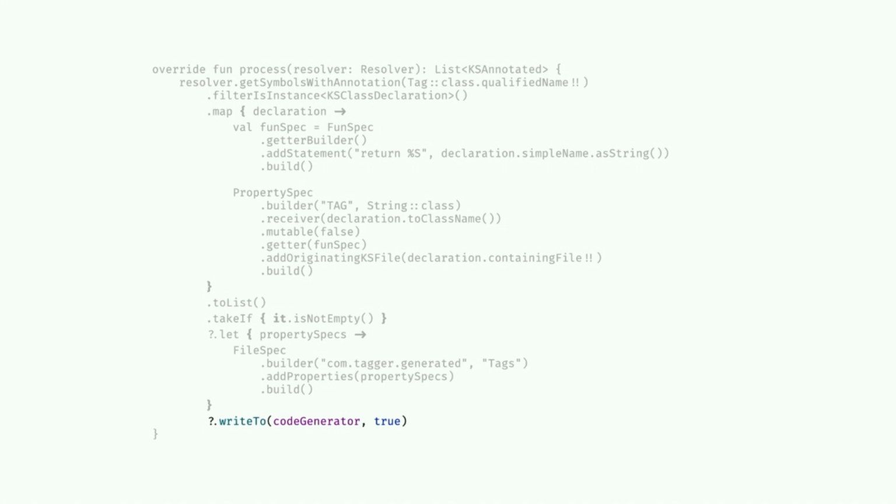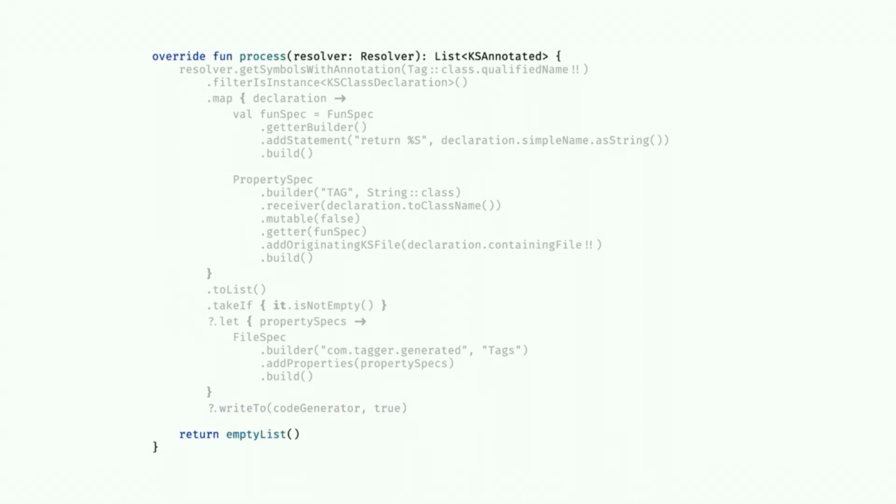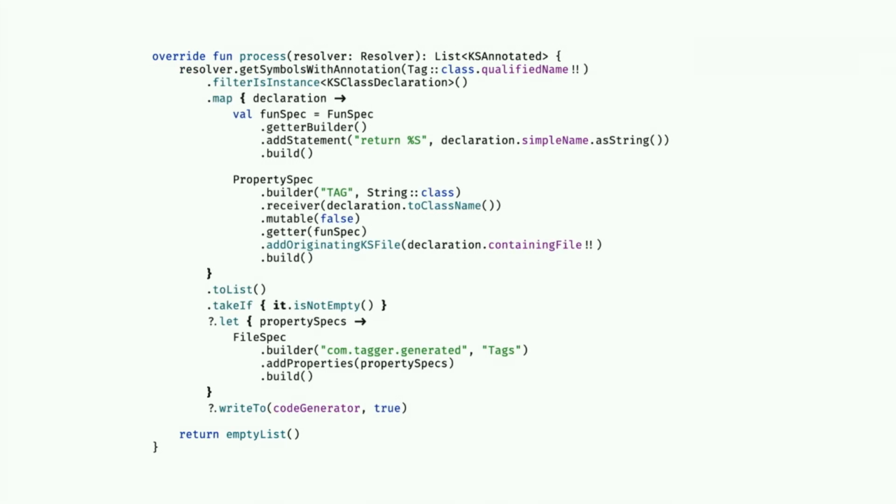And this just writes that file directly to the disk, and then the true parameter just tells Kotlin that this has a lot of different pieces in it, and we may need to recompile it all the way if any one of them changes. And finally, we're going to return an empty list because that means we don't have anything left to do. So this is all of the code required to generate all of the tags and put them all in a file that we need.